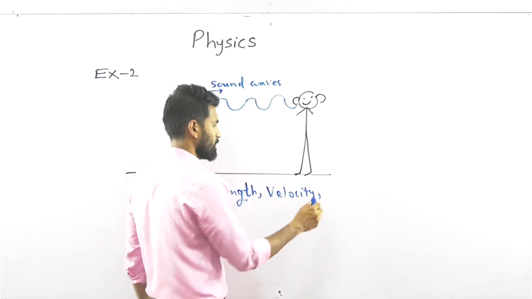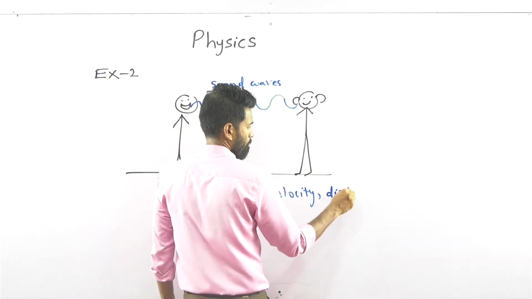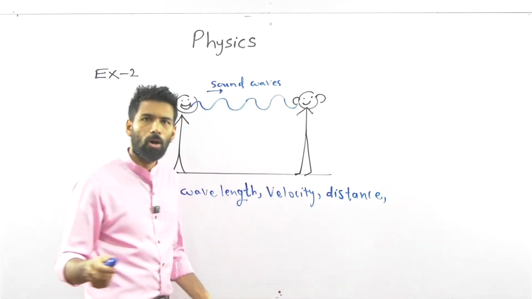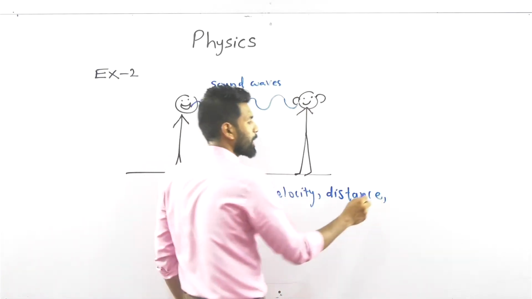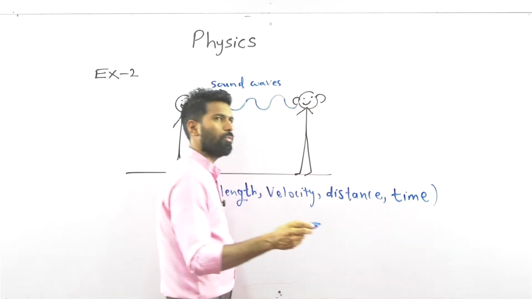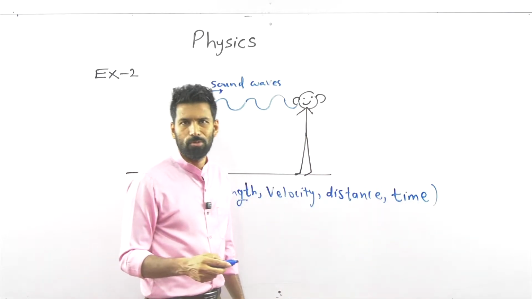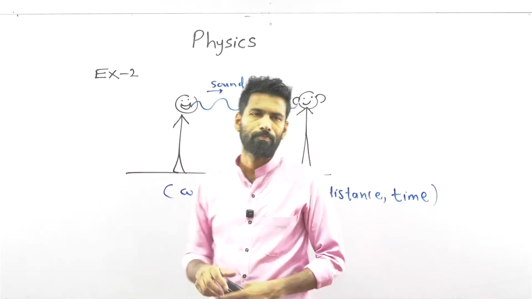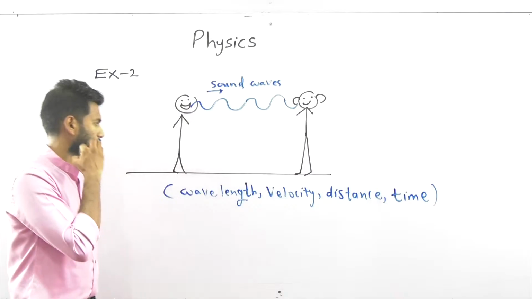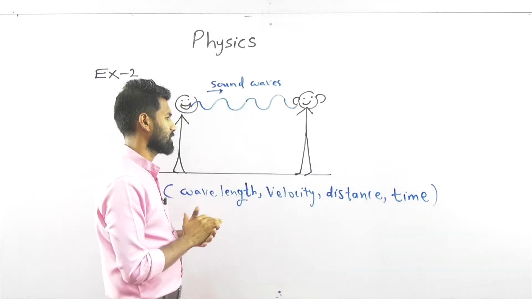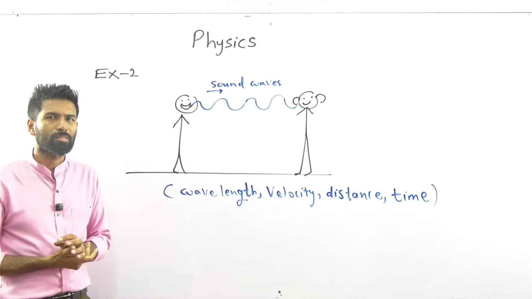And time, the time that it takes the sound to travel to the other person. These kinds of words are often used when you are explaining nature through physics, through man-made models.